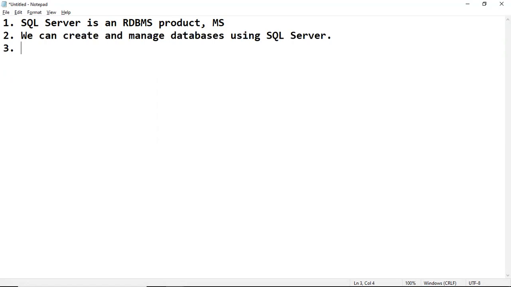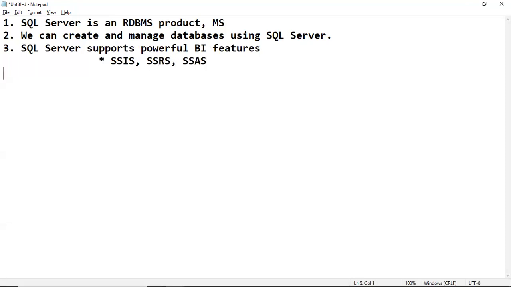SQL Server also supports powerful BI features, business intelligence features: SSIS, SSRS, SSAS. These are powerful BI features that are part of SQL Server. But remember, as a database admin, we are not working with these features.